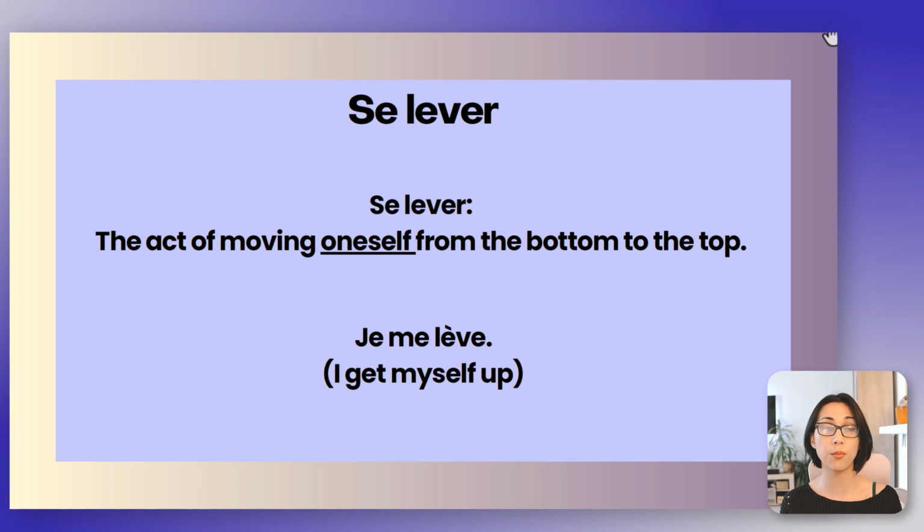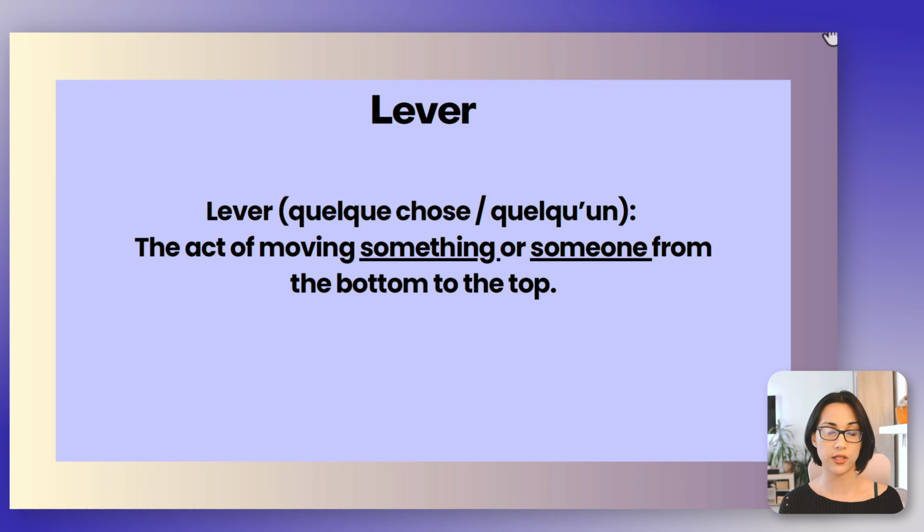So I'm getting myself up if I say je me lève. What am I getting up? Myself. Me. Lever, the non-reflexive verb. Lever, quelque chose ou quelqu'un. So it has to be completed with something else. Lever is the act of moving something or someone from the bottom to the top, which is different from what we've seen earlier.